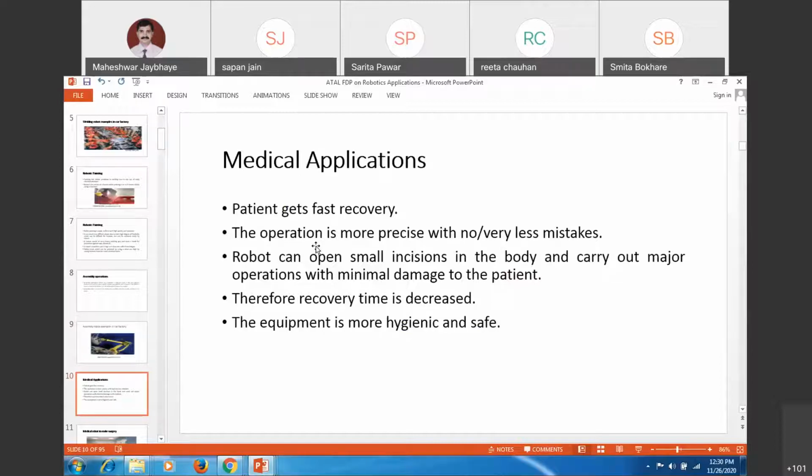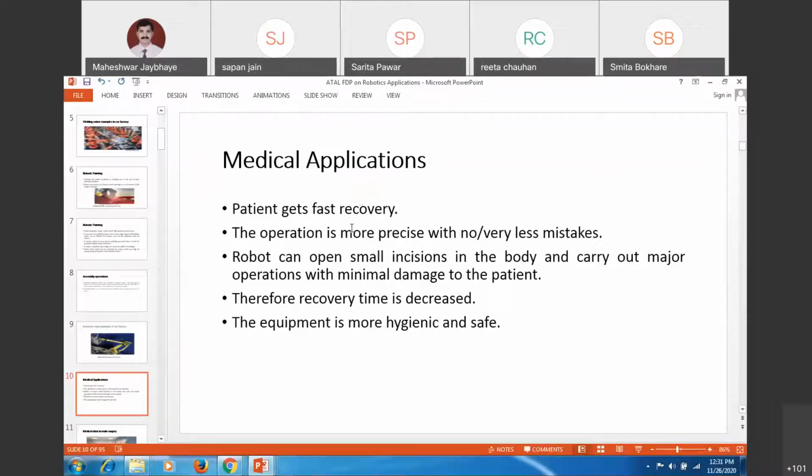Medical applications. The majority of applications I will again cover, but industrial applications aside, you can go ahead with the medical applications. The patient gets fast recovery. These are some of the advantages. The operation is more precise with no or very few mistakes. A robot can make small incisions in the body and carry out major operations with minimal damage to the patient.